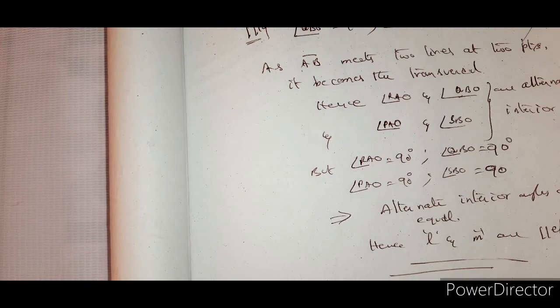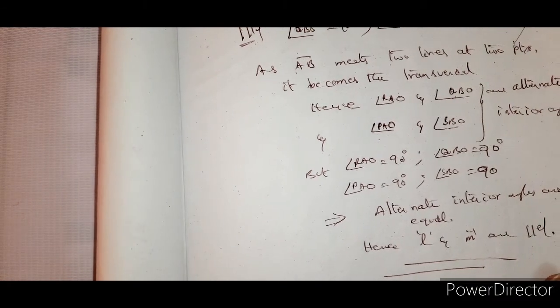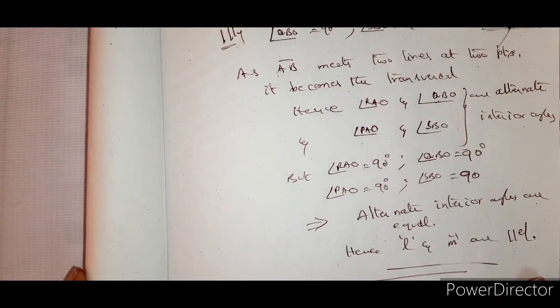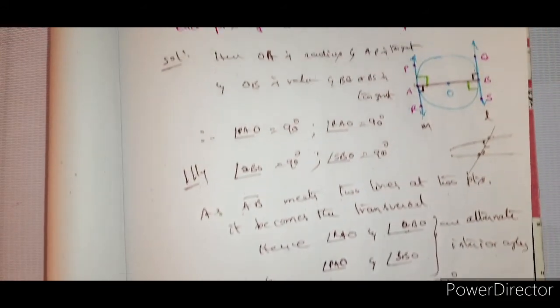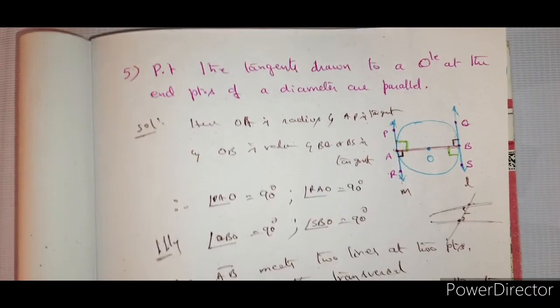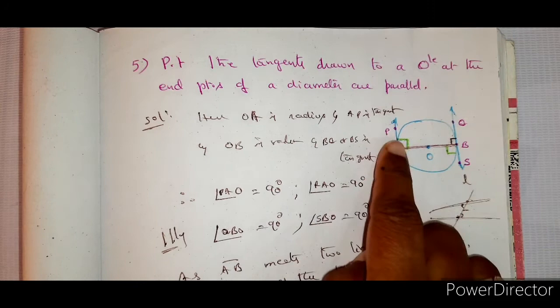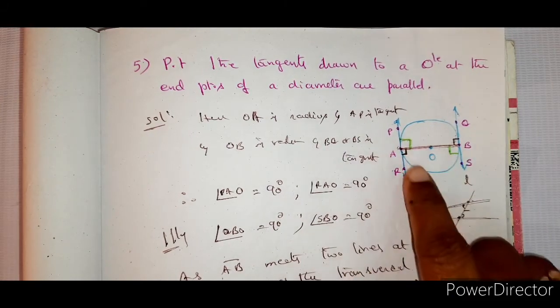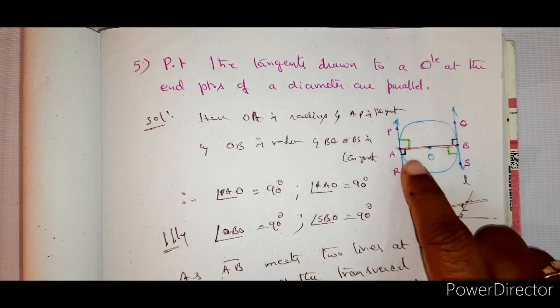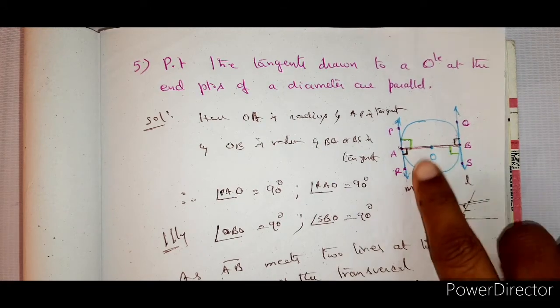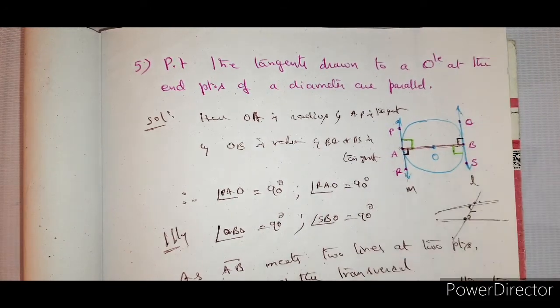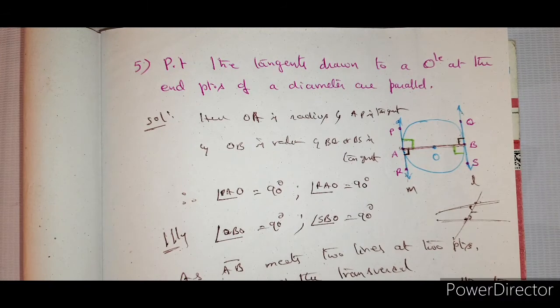This is how you have to do it. It should not be taken as a problem, but as a theorem, as a proof. In whichever manner it is asked, this is the method. Note it down. Pause and then note down. So two green colors, alternate interior angles. Two browns, alternate interior angles. Not on the same side, please, I'm saying. On opposite sides, diagonally opposite sides.